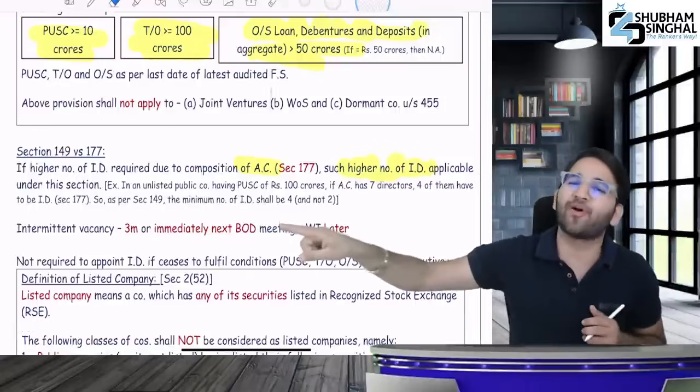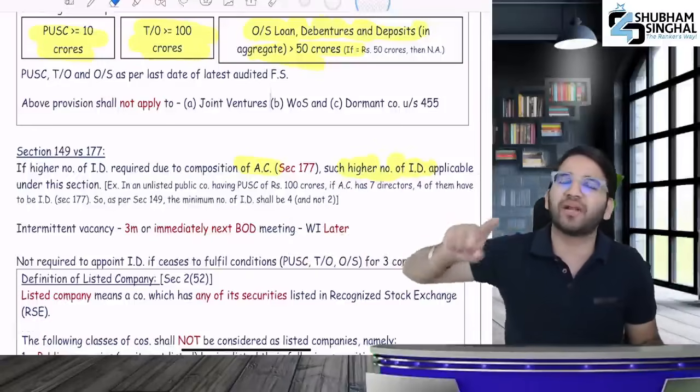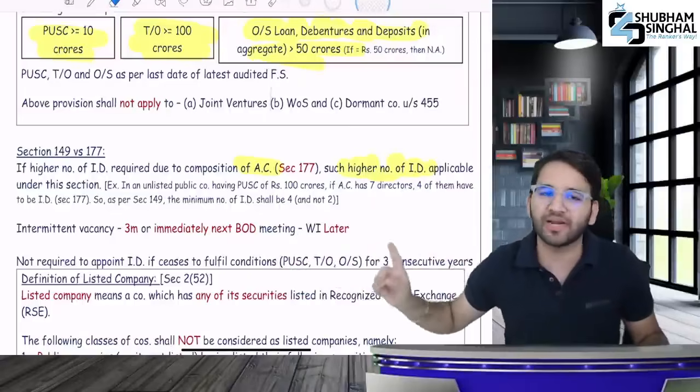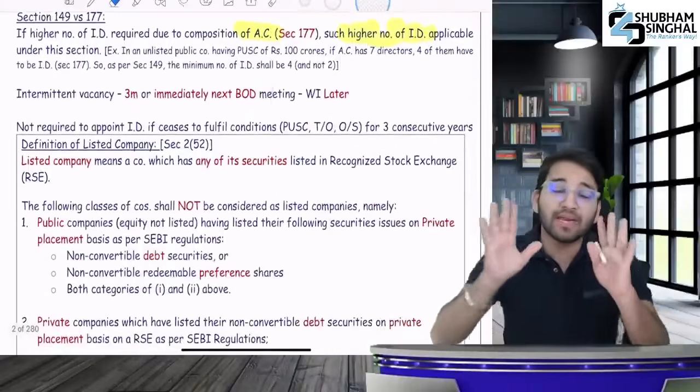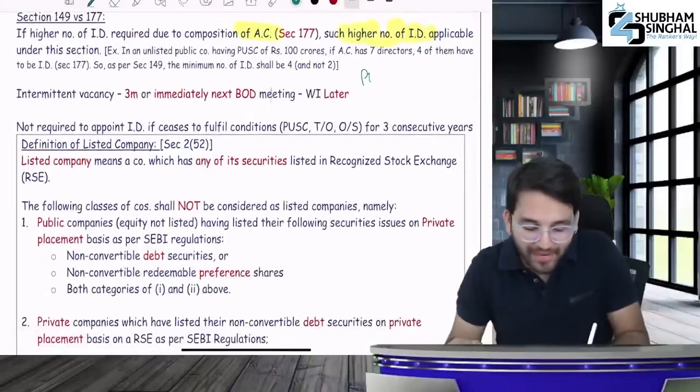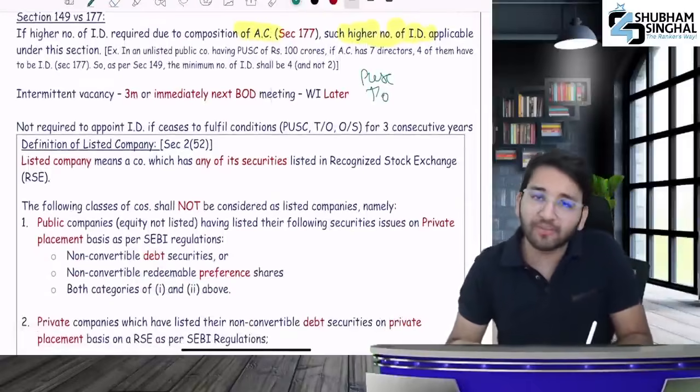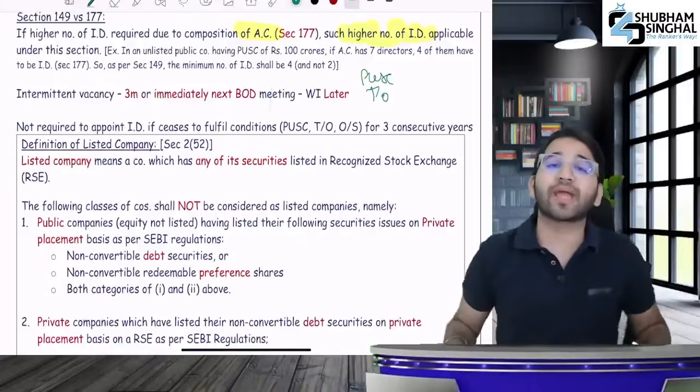After that, if an independent director's office is vacated, then the same provision as for a woman director applies: within the immediate next board meeting or 3 months, whichever is later, you need to appoint an independent director. Remember this: if your paid up share capital limit or turnover limit is breached once, will an independent director stay permanently?